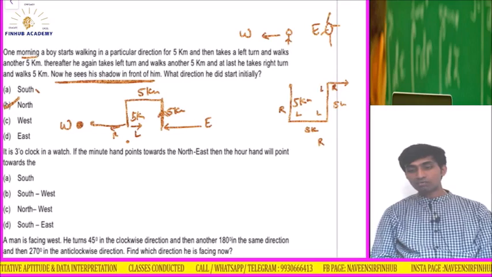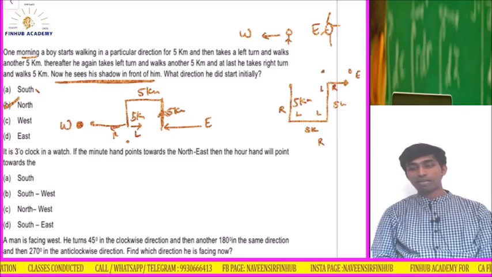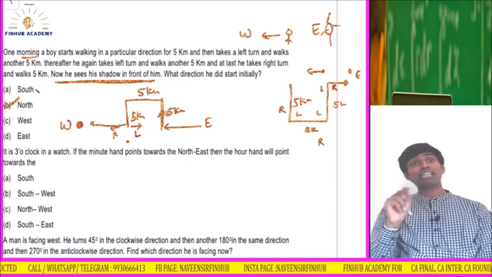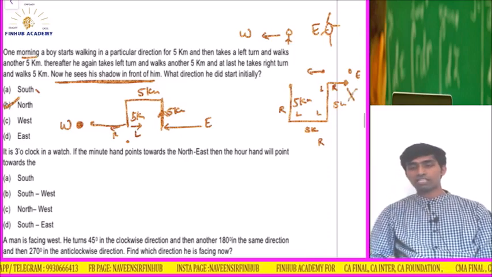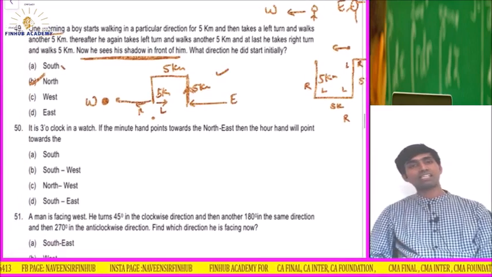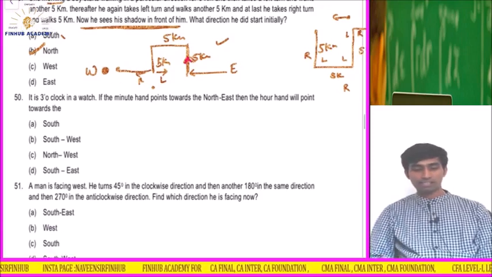So that means he's walking this side, he's facing this side. That means he's facing what? East side. So his shadow will not be in front, shadow will be at back here. Okay, so that means this is wrong now. When will his shadow be in front? When he's facing west. So south is not the answer. Like this you can try. So option is what? North. The first one what we did now is correct. If you start the option the same way in north side, you will get the right answer.